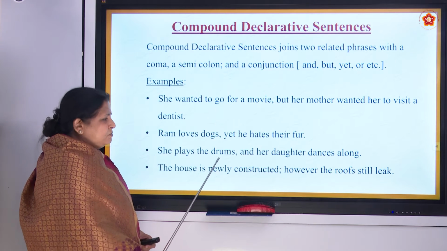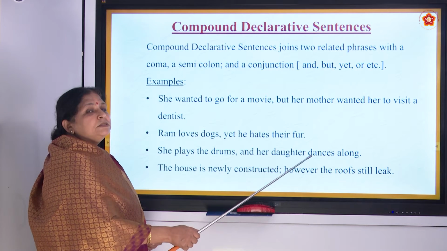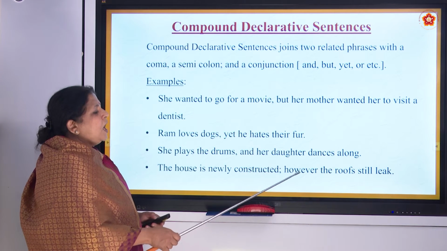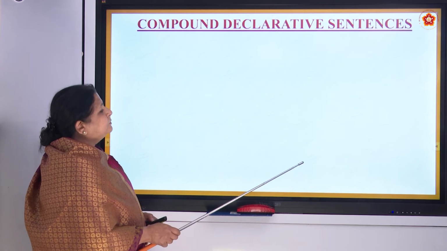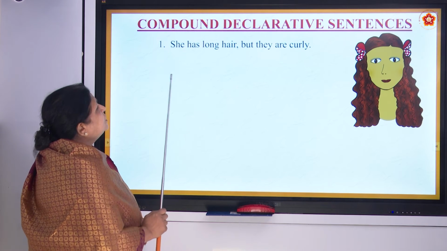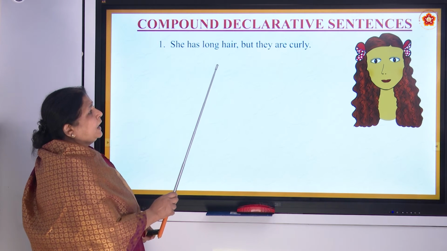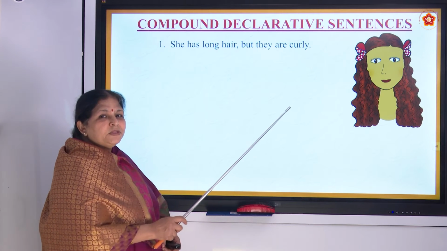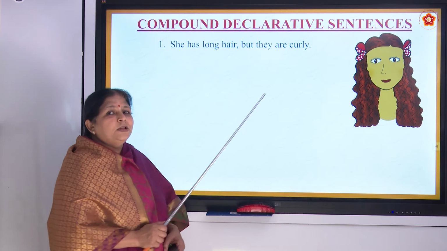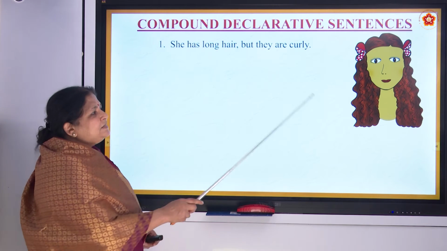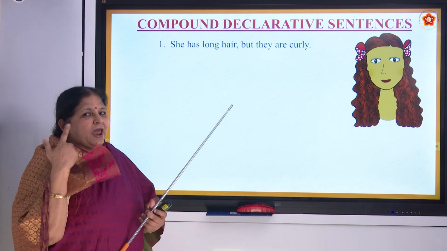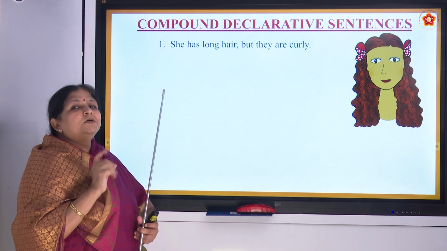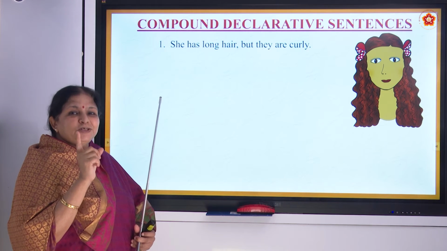She plays the drums and her daughter dances along. The house is newly constructed, however, the roof still leaks. She has long hair, but they are curly. Do you remember this? When we were small, we learned: chubby cheeks, dimpled chin, curly hair, very fair, eyes are blue, lovely too, teacher's pet, is that you?